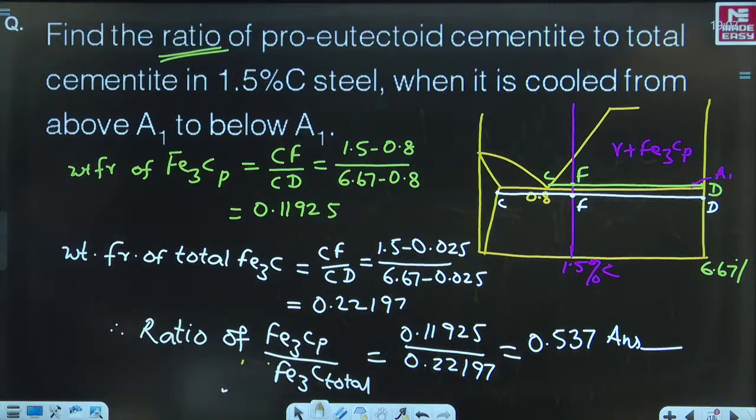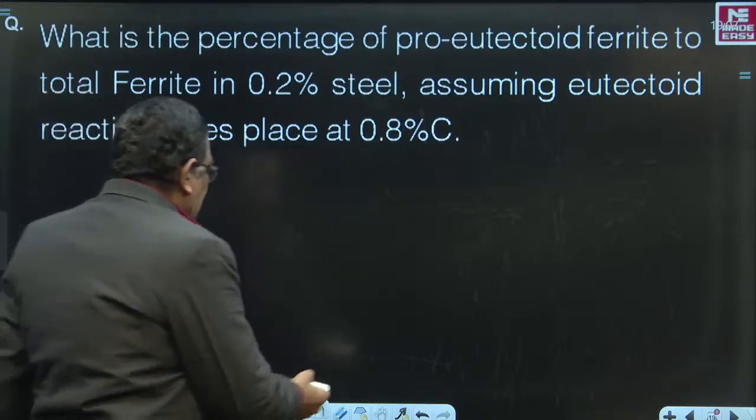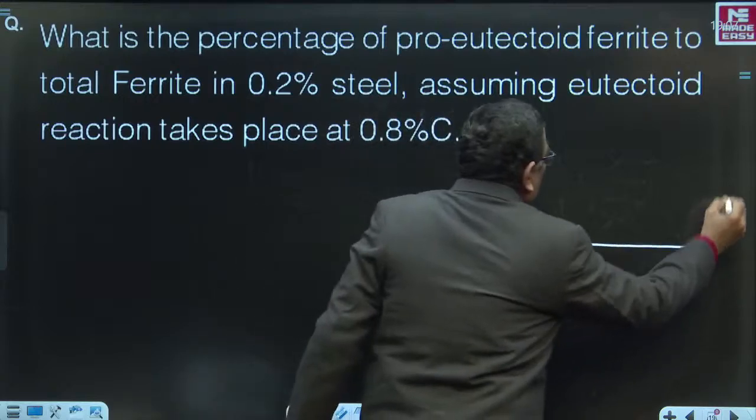Next question, please. It's on the screen. What is the percentage of pro-eutectoid ferrite to total ferrite in 0.2% carbon steel, assuming the eutectoid reaction takes place at 0.8%? Fantastic question. Come on, friends. Again, you have to draw the same iron and carbon diagram.